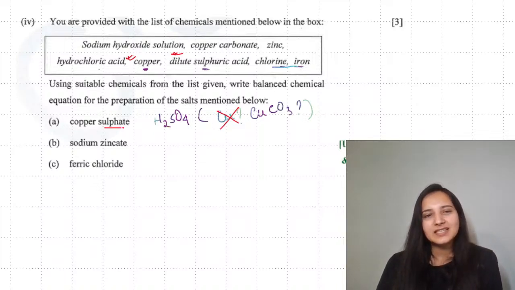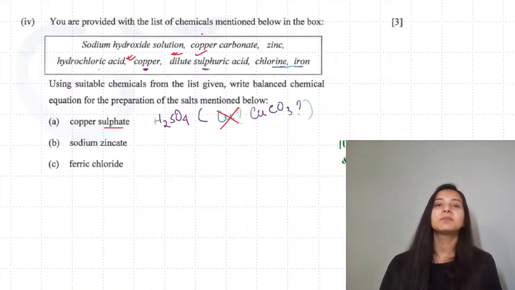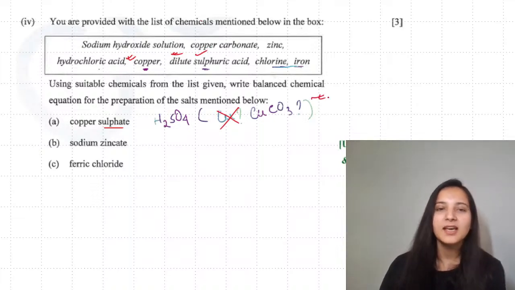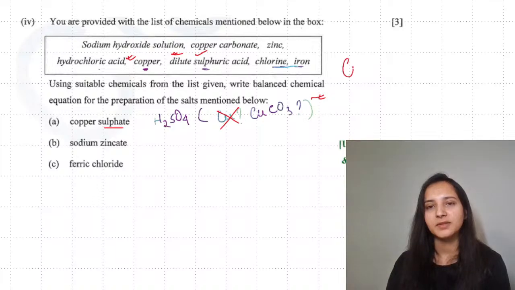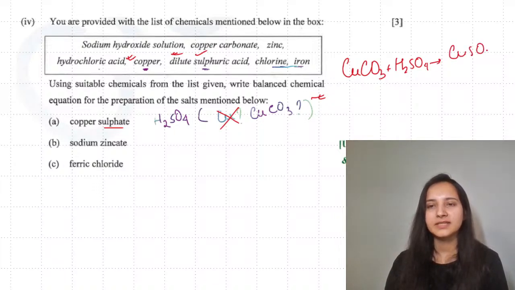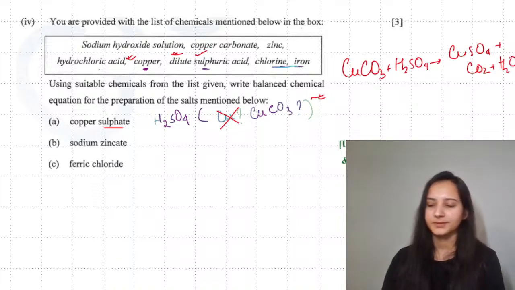Since it is a sulfate, I have to choose sulfuric acid, but along with that, I need something made up of copper. So here it is going to be copper carbonate. The reaction which you will write will be copper carbonate reacting with sulfuric acid. You will be getting copper sulfate, along with carbon dioxide and water.